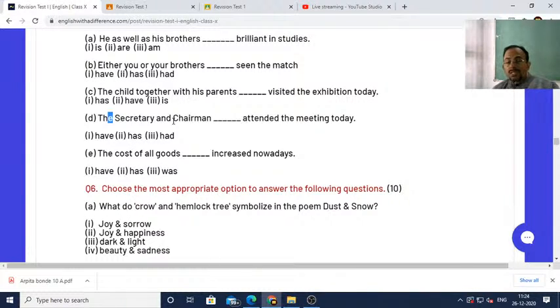But always remember that if with the second subject there is no article "the", it means that secretary and chairman are the same person. Understood? So the secretary and chairman is the same person, therefore it should be "has attended the meeting today."